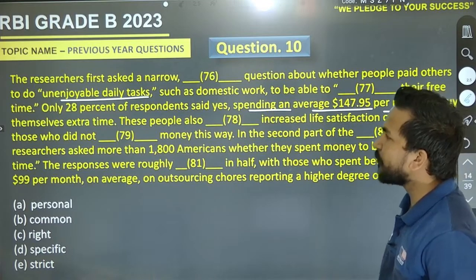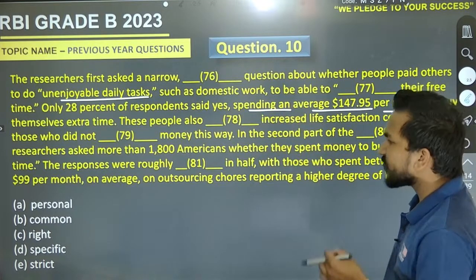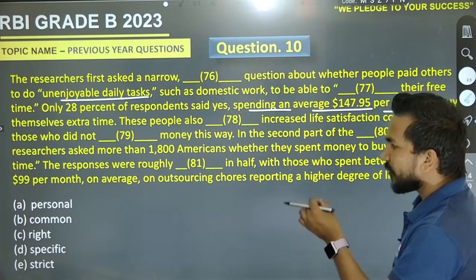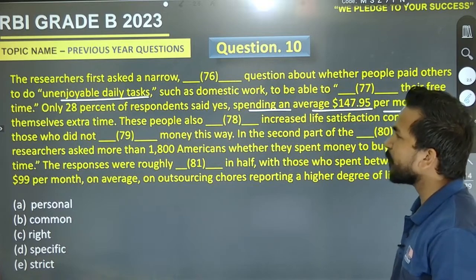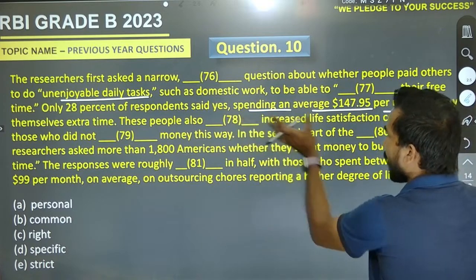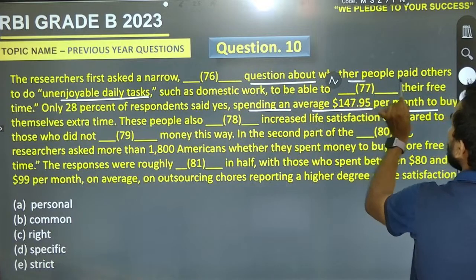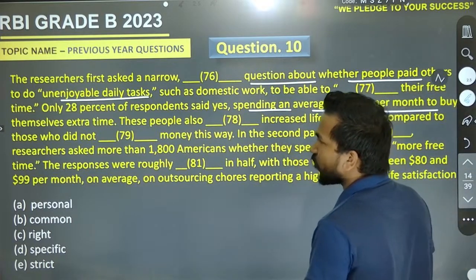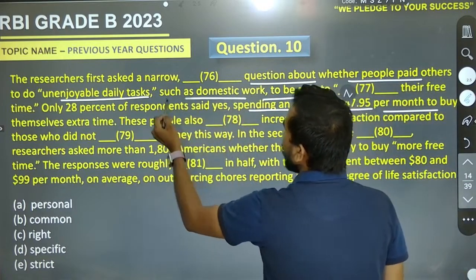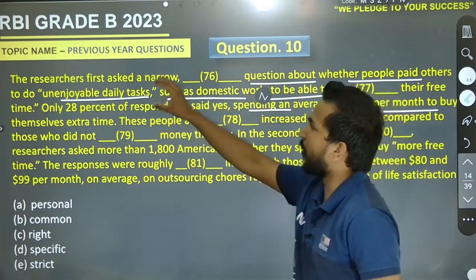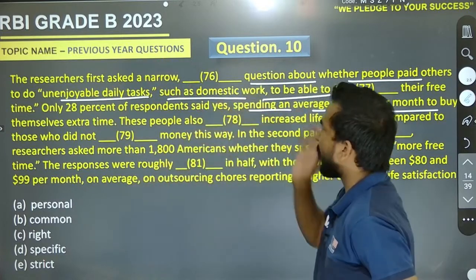Now we can go for the segment. The researchers first asked a narrow personal question, common question, right question, specific question, or strict question. What must be the right one? Come to the next point: question about whether people paid others to do unenjoyable daily tasks such as domestic work to be able to. If we are going to solve this, the researchers first asked a narrow personal question.